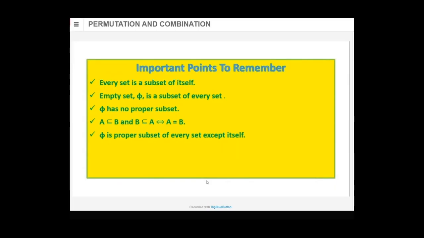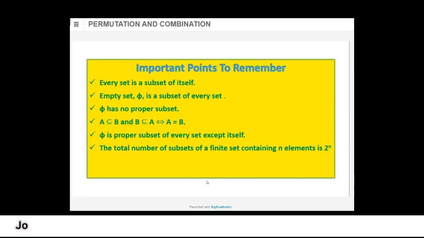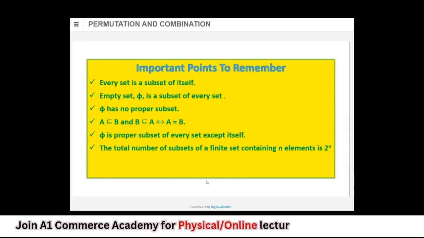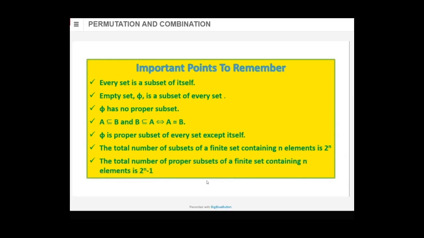Phi is a proper subset of every set except itself. खुद का प्रॉपर सबसेट नहीं है वो, क्योंकि इक्वल हो जाएगा. And proper subset cannot be equal. The total number of subsets of a finite set containing n elements is 2 raised to n. Okay. We saw different types of sets: finite set, infinite set. What was the other? Null set, singleton set, equal set, equivalent set. Okay. Total number of proper subsets of a finite set containing n elements is 2 raised to n minus 1. This is a question. I will not discuss this question. Proper set.